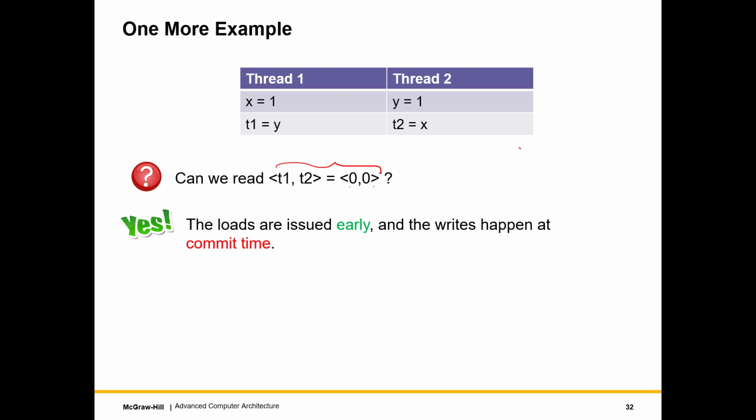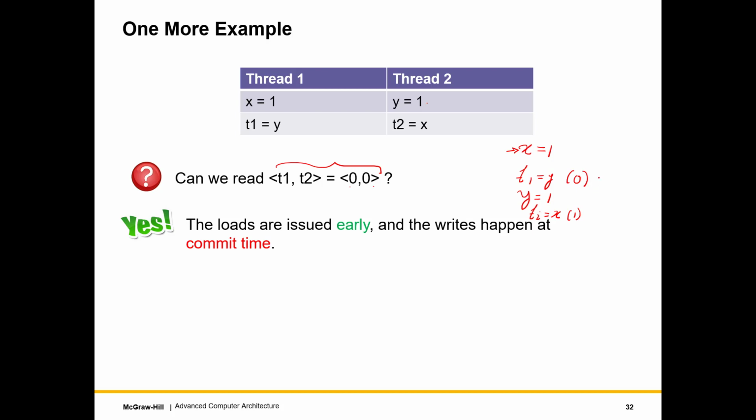So let's see. Let's say we have x equal to 1, because one of them will execute first, right? So with no loss of generality, let's say x equal to 1 executes. Then let's try to read the value of y. So this value will be read to be 0. Fine, fair enough. But after that, we will have to do y equal to 1, and then read the value of x in T2. But this will be 1 because this instruction is already executed.